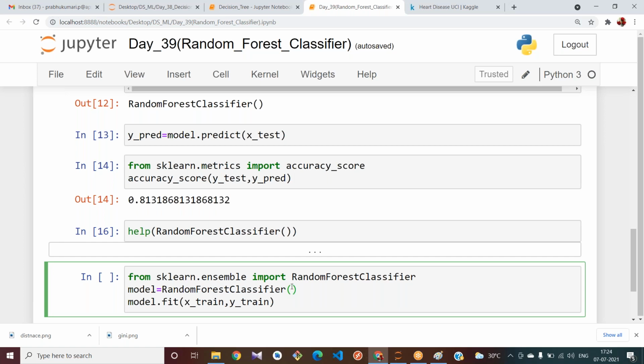It reduced to 80. Okay, yes, it increased from 81 to 82.